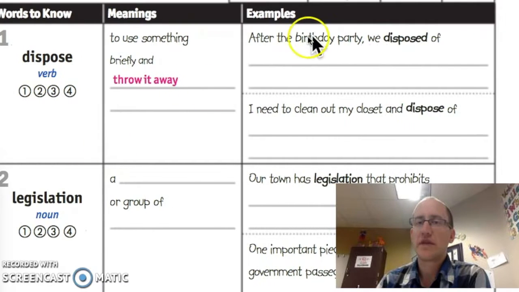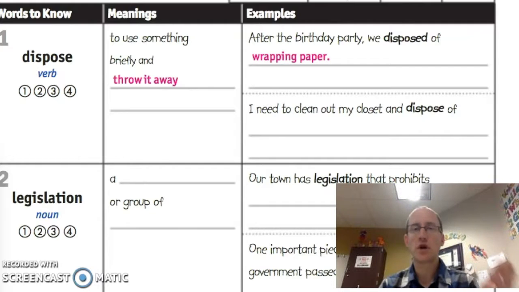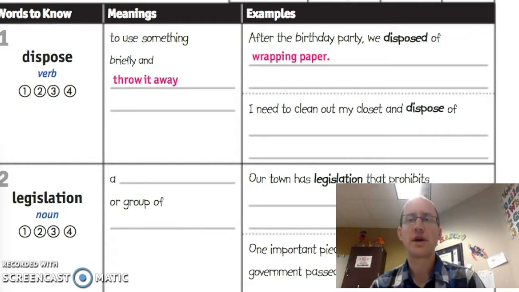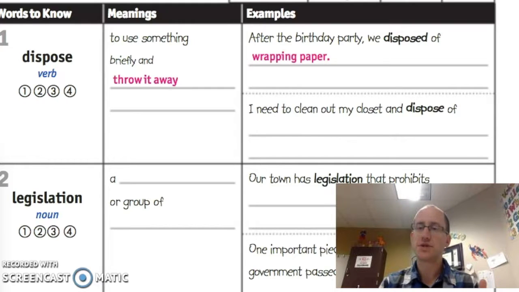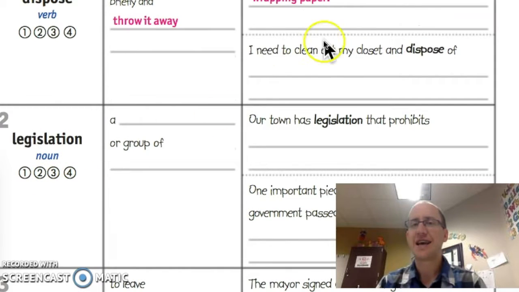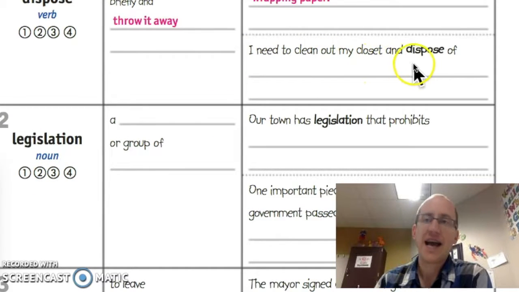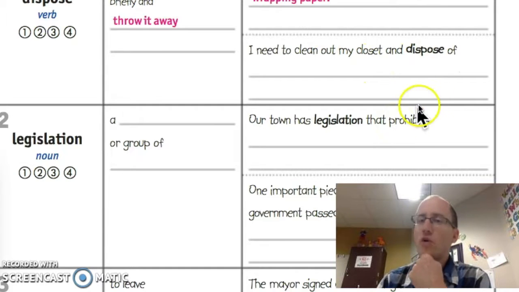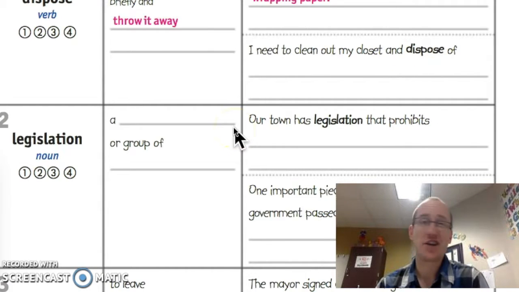If we look at the examples over here, it says, after the birthday party, we disposed of wrapping paper. Go ahead and copy down that answer. That makes sense. We used it, and then we threw it away. So dispose is the same as throwing something away, to put it in the trash, to get rid of it. Go ahead and come up with something for the second example. It says, I need to clean out my closet and dispose of blank. What would be something that you would need to throw away from your closet that you don't need anymore?